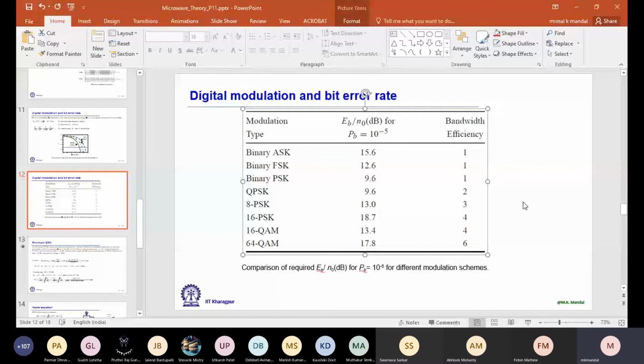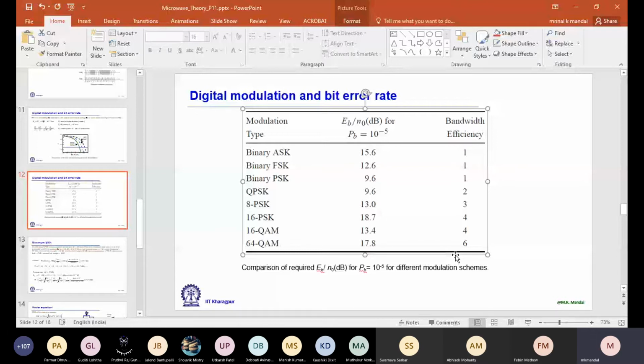We can actually go up over 85 megahertz. Theoretically, the data rate can be infinity. It is only limited by the SNR requirement. So for example, for QPSK, with the same 85 megahertz we can get 85 multiplied by 2, so 170 Mbps. For QAM, it is one of the reasons why QAM is used for Wi-Fi. You see, we can further increase the bandwidth efficiency. So in this example, it's showing 4 or 6. For 64 QAM, it is 6.